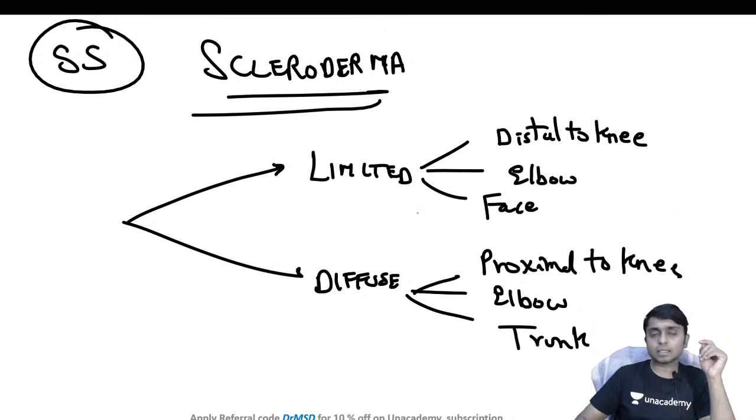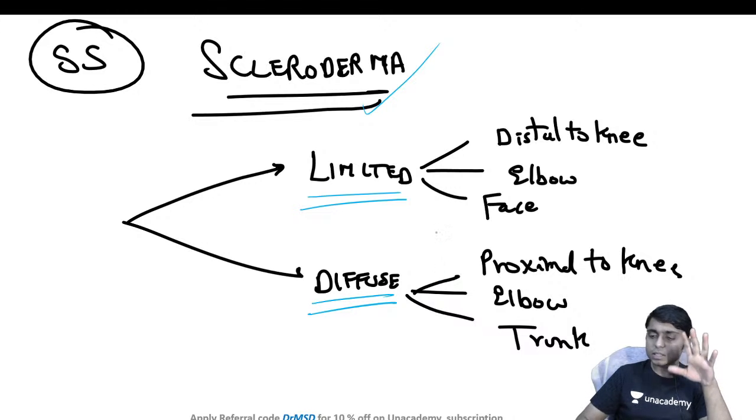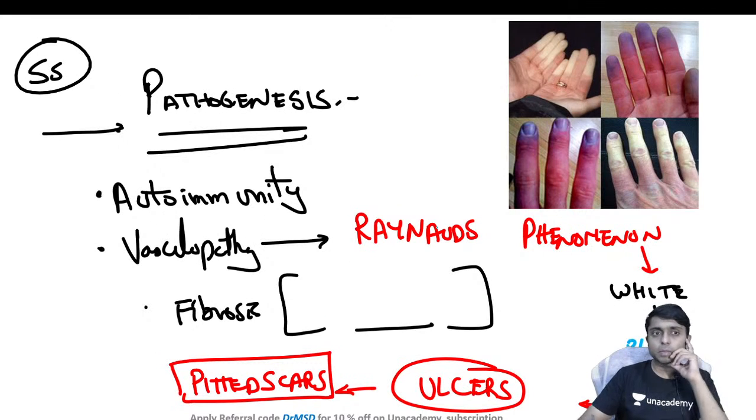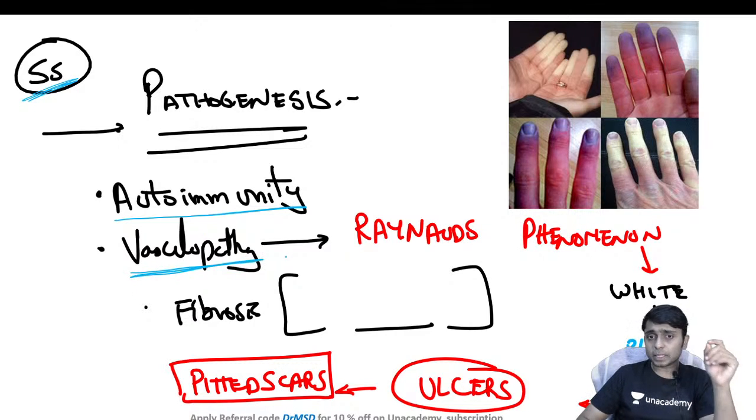Yes, this scleroderma is again divided into limited and diffuse types. This is not so important for FMG purposes. In systemic sclerosis or scleroderma, the most important pathogenesis is going to be autoimmunity. On top of the autoimmunity there is going to be a vasculopathy, and also there will be fibrosis. In this vasculopathy, the clinical manifestation will be skin color changes